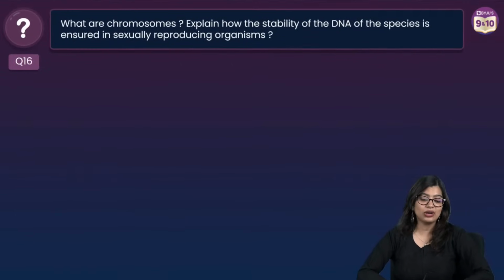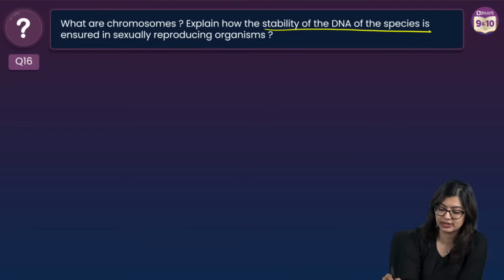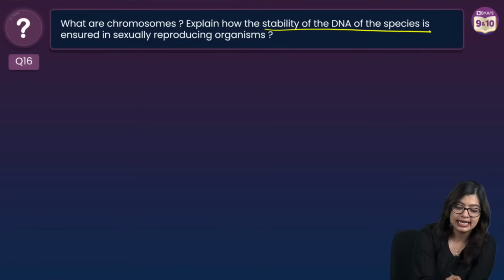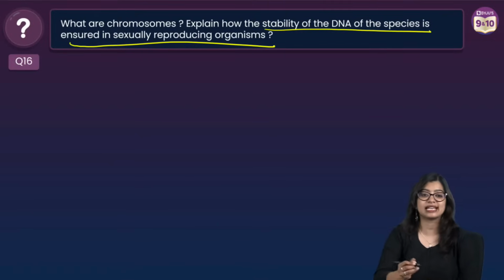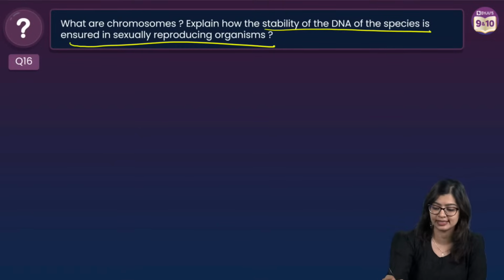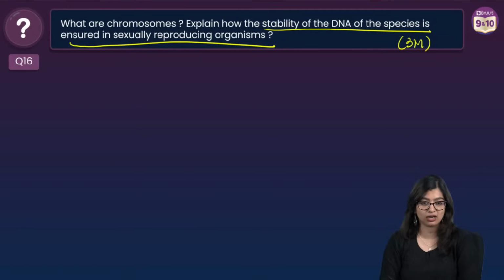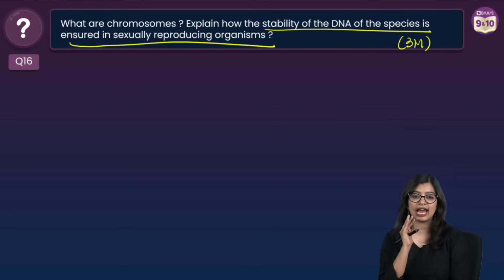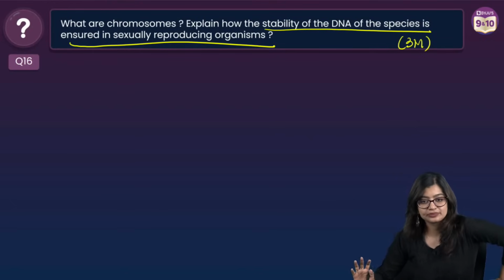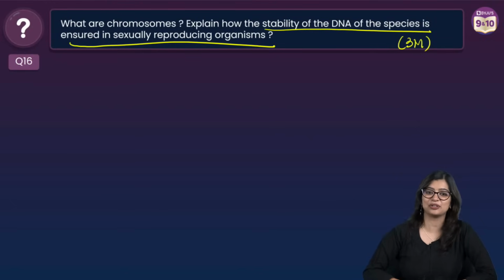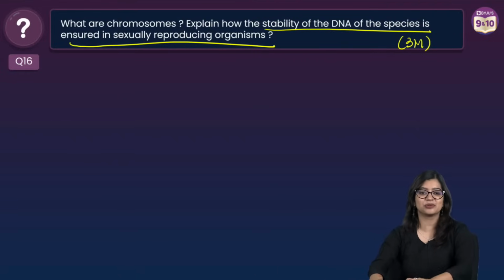Okay. Now let's have a look at question number 16. What are chromosomes? And explain how stability of the DNA of the species is ensured in sexually reproducing organisms. This is a 3-mark question which you can definitely get. Everybody is like, ma'am, I will give the answer to chromosome. Baki ka, you tell me the answer. Everyone, chromosome is this. But the second half of the question, ma'am, we don't know.